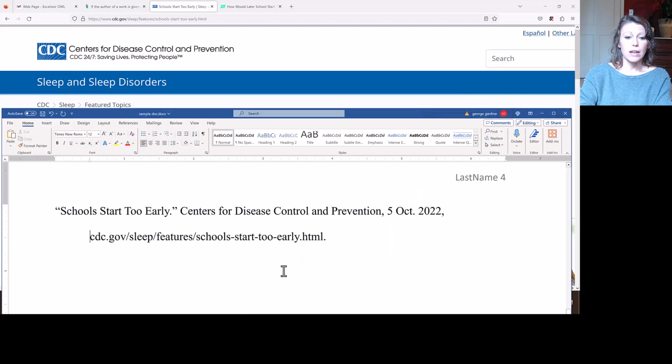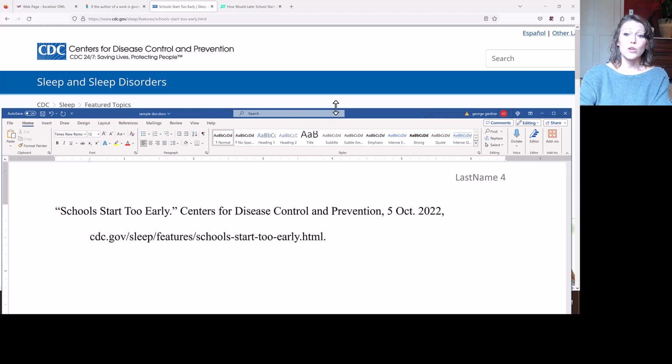So if you want to see what that looks like, it would look like this. Here's your title. Here's Centers for Disease Control. Now that is not a publication. It is not a newspaper. It is not a magazine. It is not a television show. It is just a group of people. Groups of people do not get italics. So Centers for Disease Control and Prevention is not a publication. It is a group of people, so no italics. Date, and then that link. And of course, this is without the hyperlink in there.